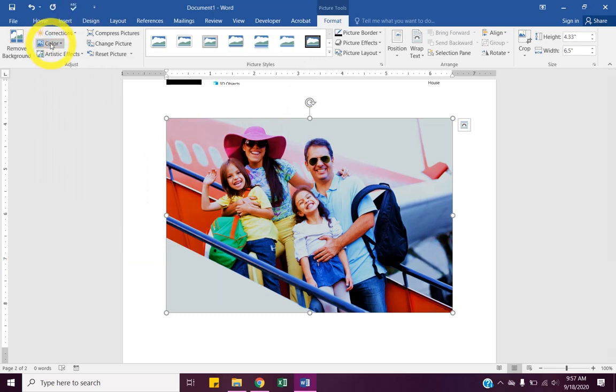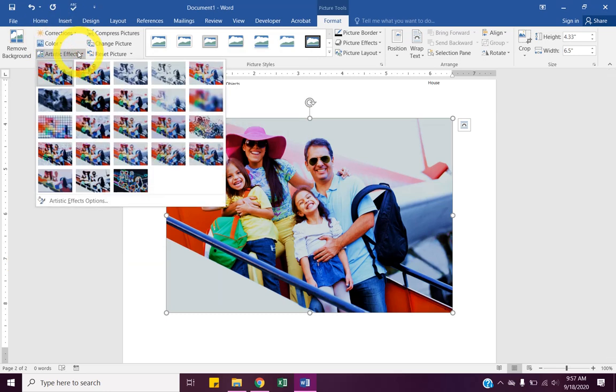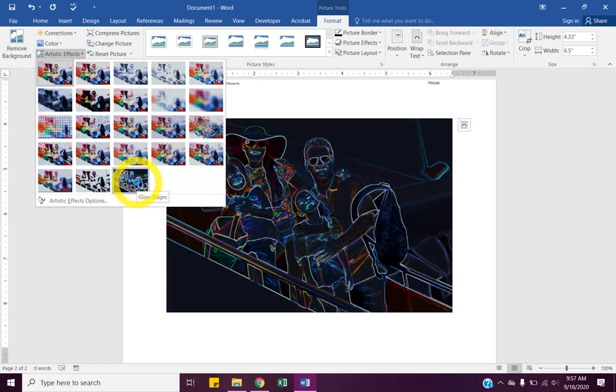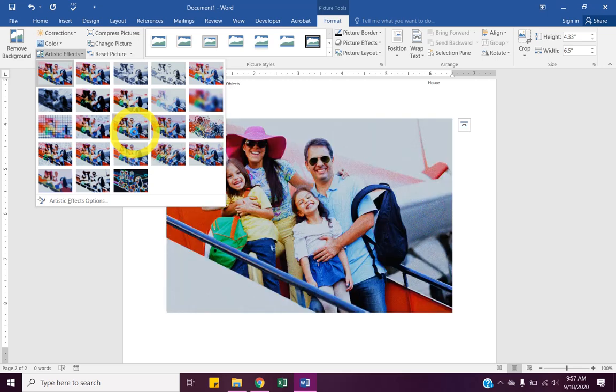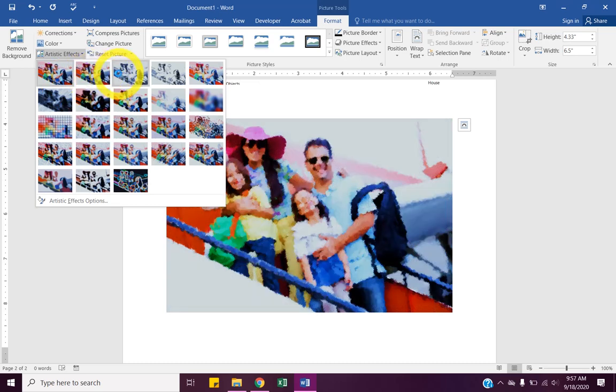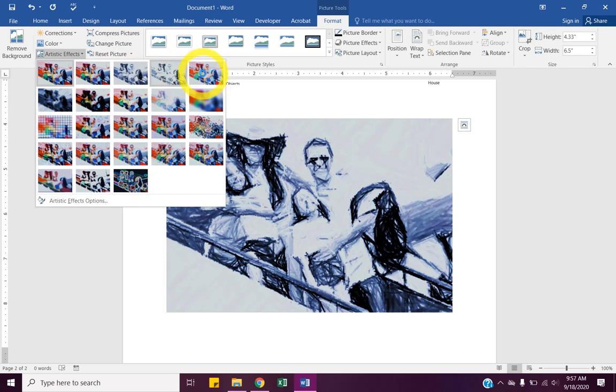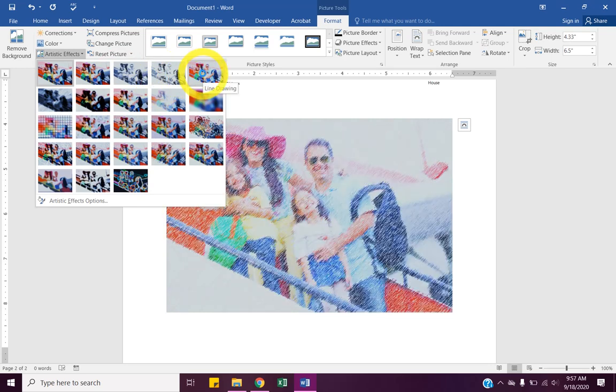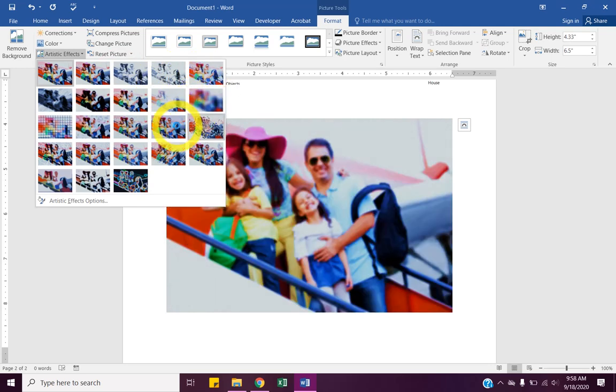Right below color, artistic effects. We'll click that. These are kind of interesting. You can hover over them and see what they'll do. My screen's not doing a good job of loading. I want cross-stitch etching. I'm trying to find it. I think it's this one here.